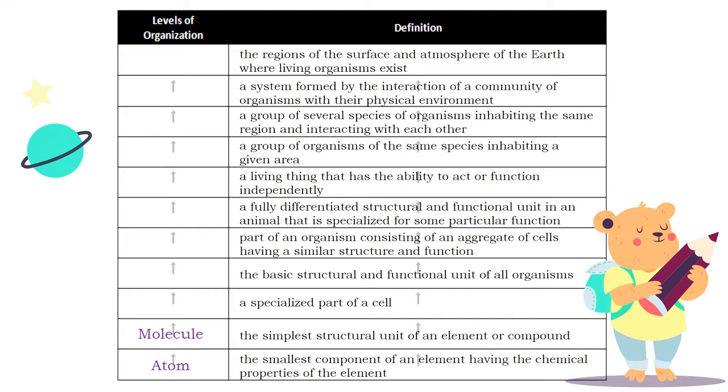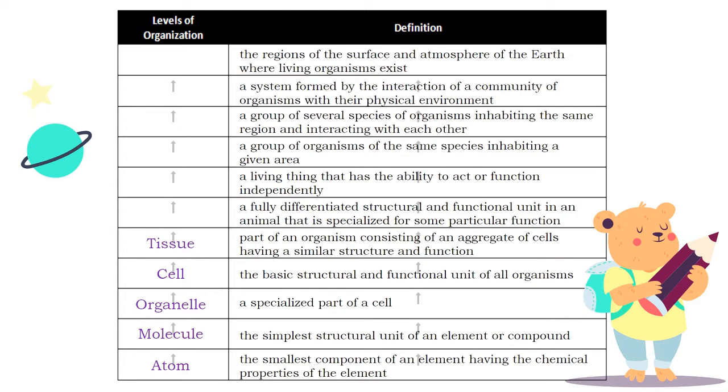A specialized part of a cell. The answer is organelle. The basic structural and functional unit of all organisms. The answer, cell. Part of an organism consisting of an aggregate of cells having a similar structure and function. The answer, tissue.